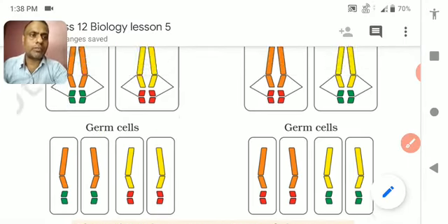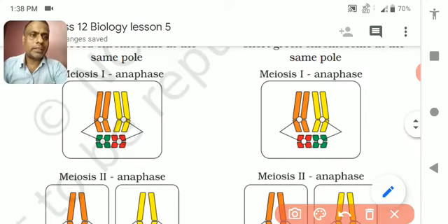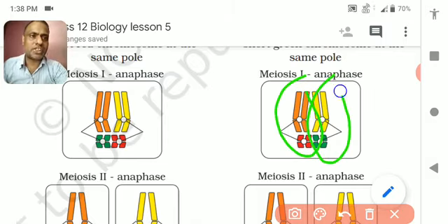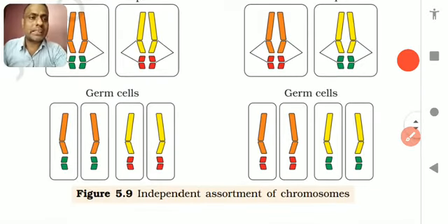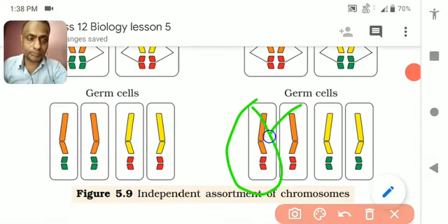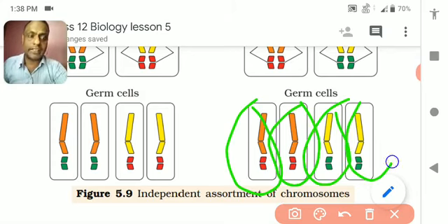Now come to the other picture. Here the pairing has changed: now orange and red, and yellow and green, in the gamete formation also.